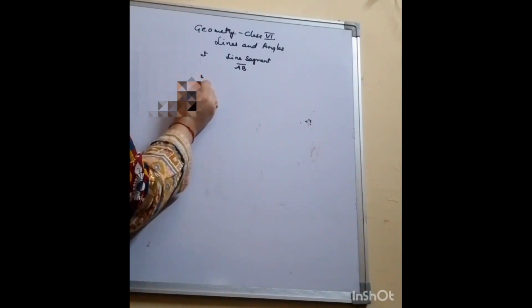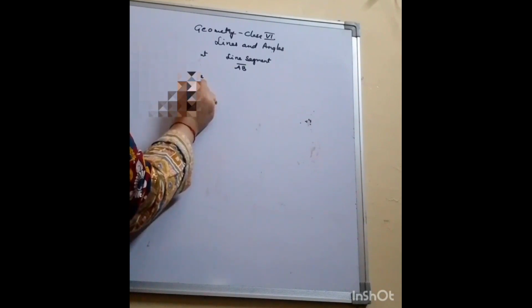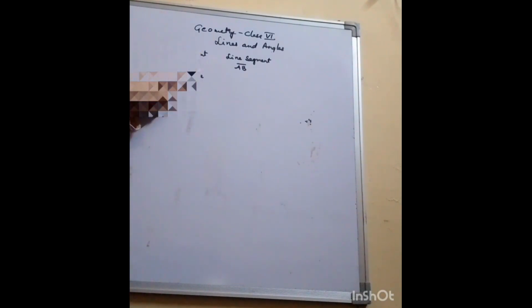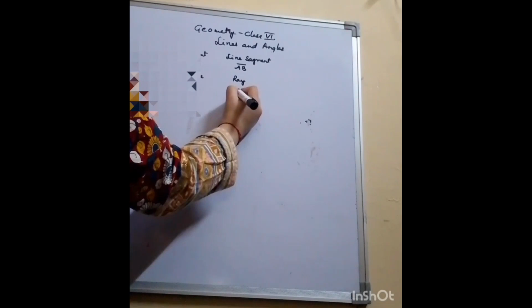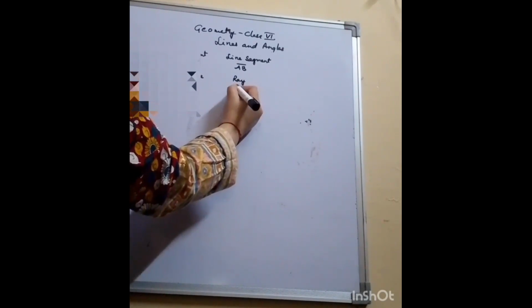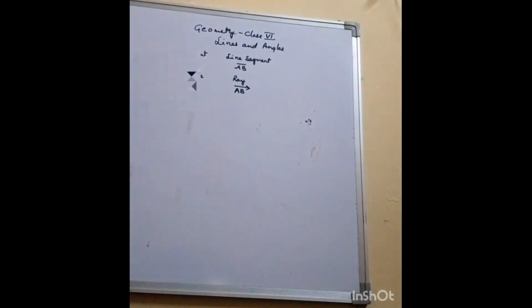Line is represented again by two alphabets, AB, with a straight line and two arrows in both directions. And then we have a ray, which is represented by two capital letters with one dot at one end and an arrow at the other end. So these four things we have learned so far.